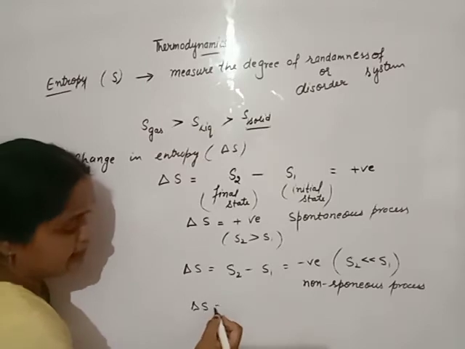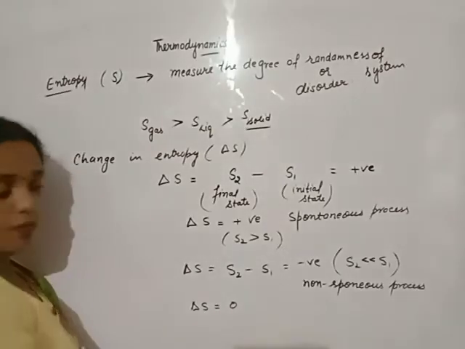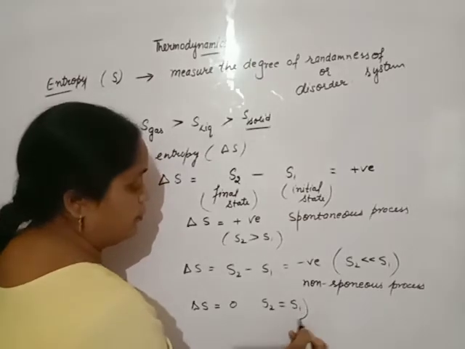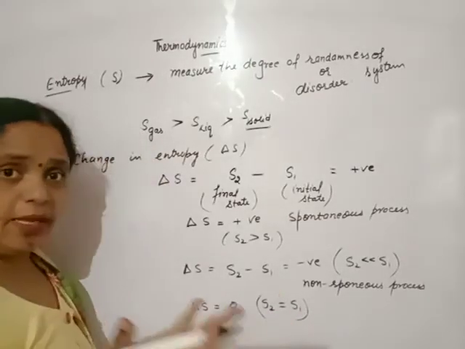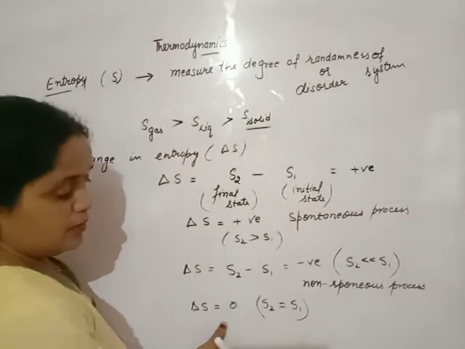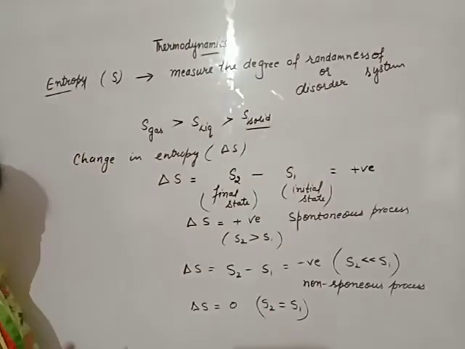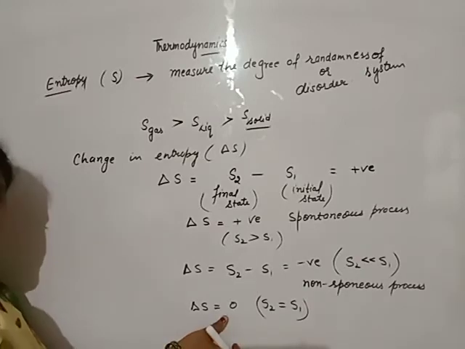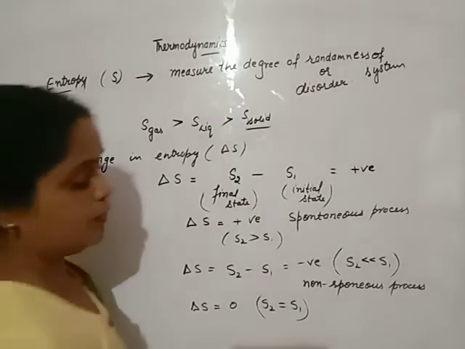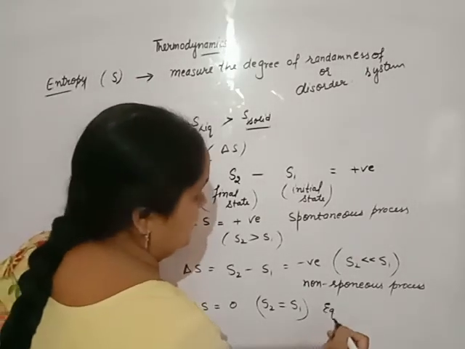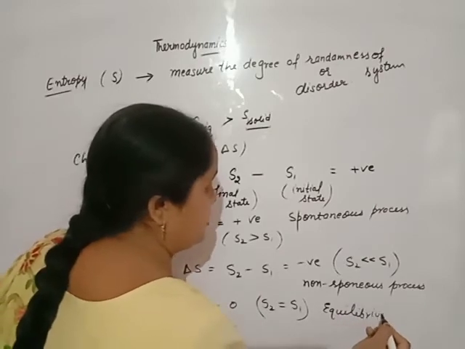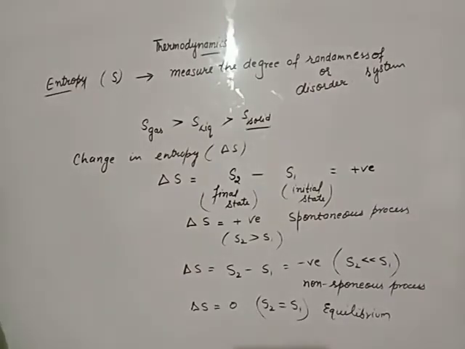When delta S is 0, when S2 becomes equal to S1, both are of the same magnitude, the entropy of the initial state is exactly the same as the entropy of the final state. That delta S is 0 means we can say the process is at equilibrium state.